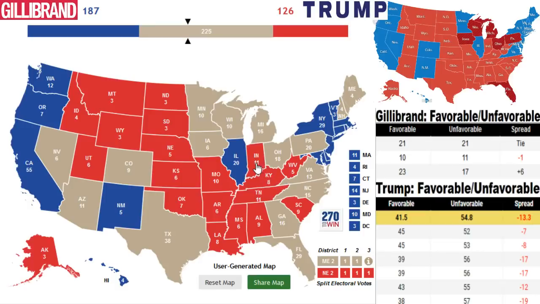And then also Indiana, the Pence factor. Trump did very well there in 2016. So that's going to be the map that I have set for now. We have Gillibrand at 187, Trump at 126. Now we're going to go through the rest of the states from west over to east.